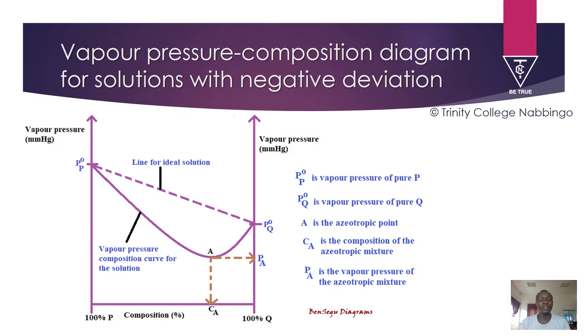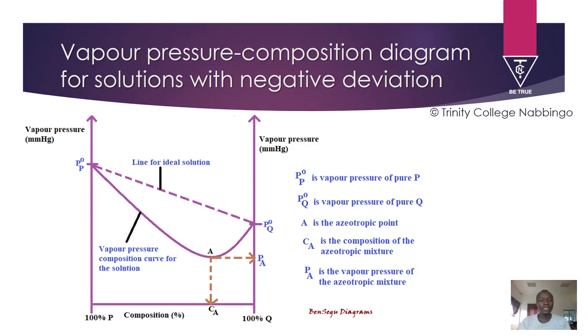In other words, if the solution was ideal, it would follow that dotted line you see there. But since it is deviating negatively from Raoult's law, the vapor pressure of the solution will always be lower than what Raoult's law predicts.